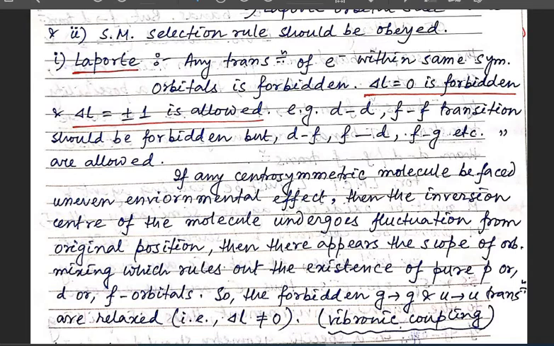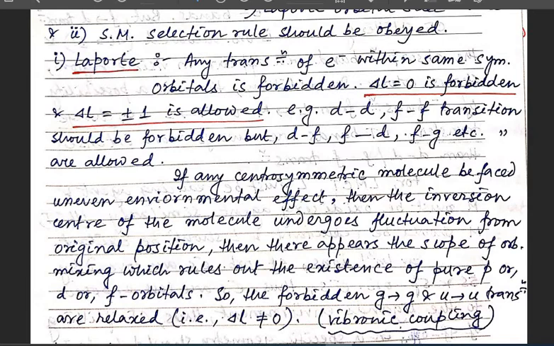We know that the azimuthal quantum number L equal to 0 means the s subshell, L equal to 1 is the p subshell, L equal to 2 is the d subshell, and L equal to 3 is the f subshell. So if delta L is equal to 0, the electronic transition is forbidden.